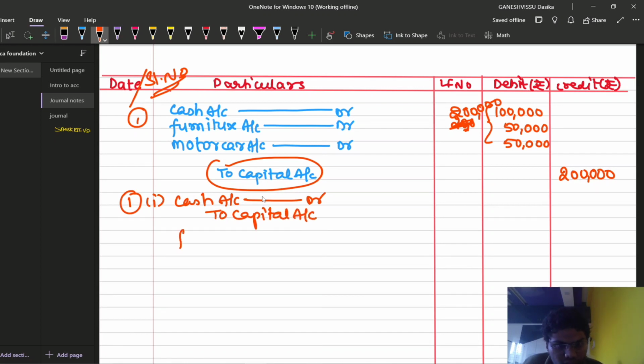Then furniture account debtor to capital account.